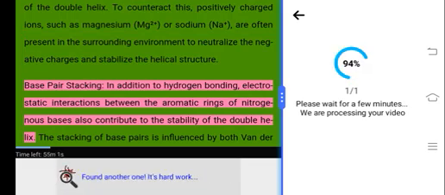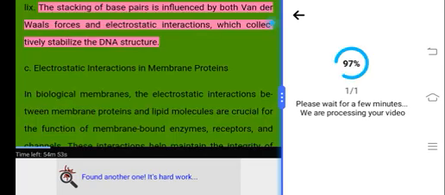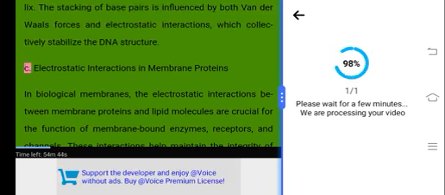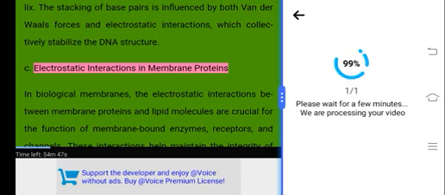Base pair stacking. In addition to hydrogen bonding, electrostatic interactions between the aromatic rings of nitrogenous bases also contribute to the stability of the double helix. The stacking of base pairs is influenced by both van der Waals forces and electrostatic interactions, which collectively stabilize the DNA structure.